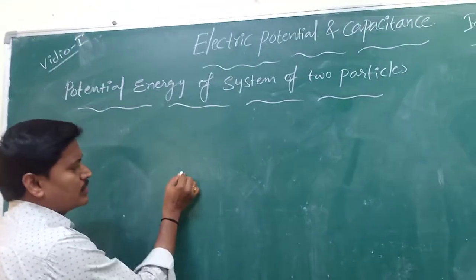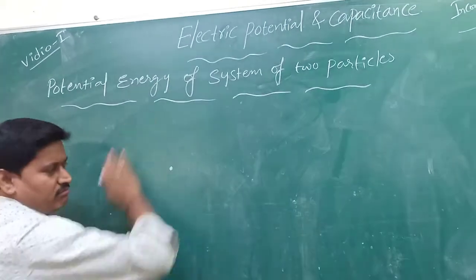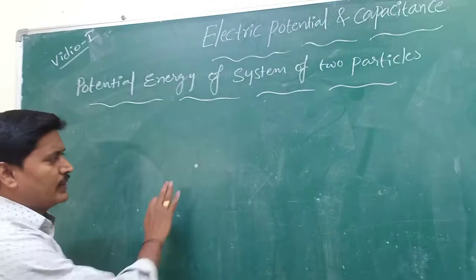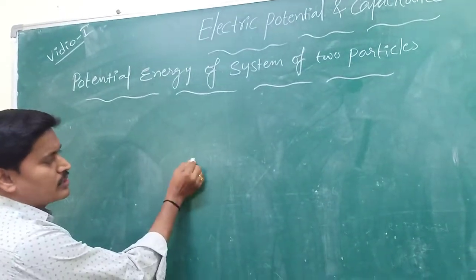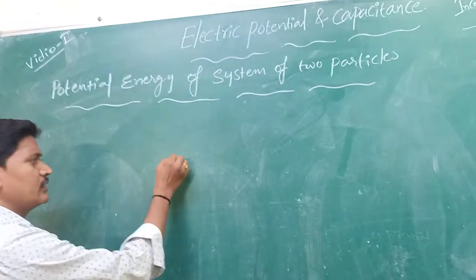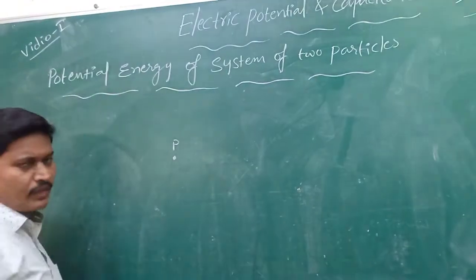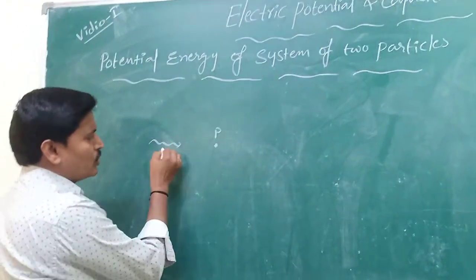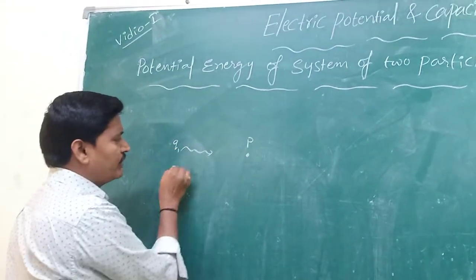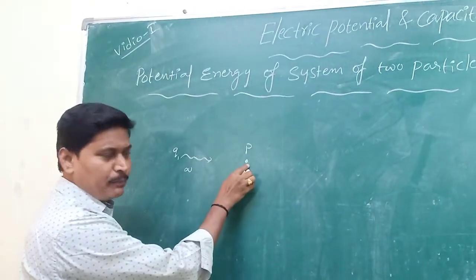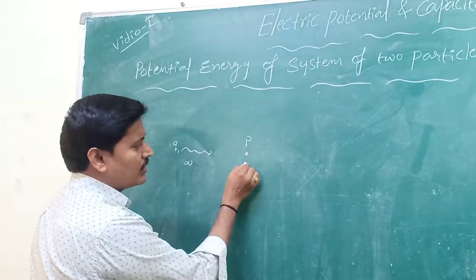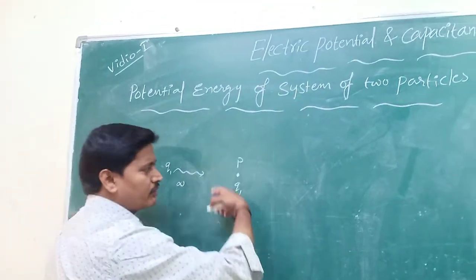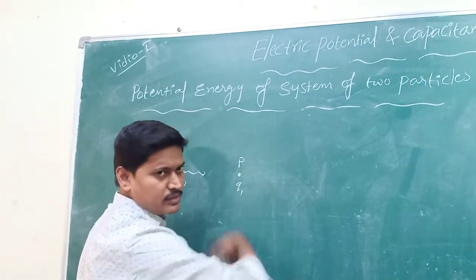What does that mean? First we consider space. This is free space, so no charge is there in this space. Here we consider one point, P. Now we bring a charge Q1 from infinity to this point P. Whenever charge Q1 is kept at this point, an electric field is created around it.